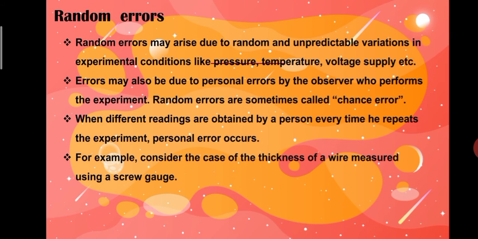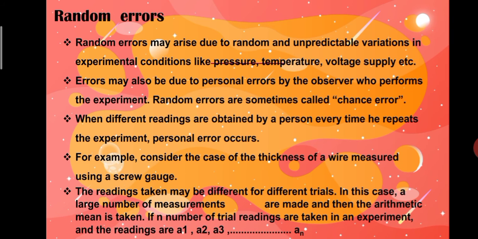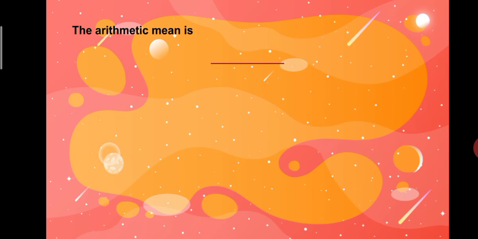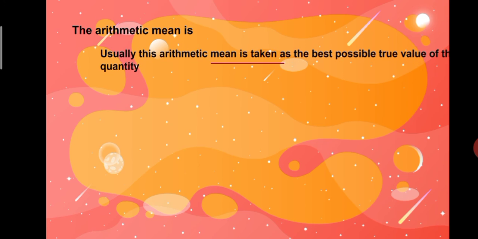For example, consider the case of measuring the thickness of a wire using a screw gauge. The readings taken may be different for different trials. In this case, a large number of measurements are made and then the arithmetic mean is taken. If n number of trial readings are taken in an experiment and the readings are A1, A2, A3 and so on up to An, this arithmetic mean is taken as the best possible true value of the quantity.